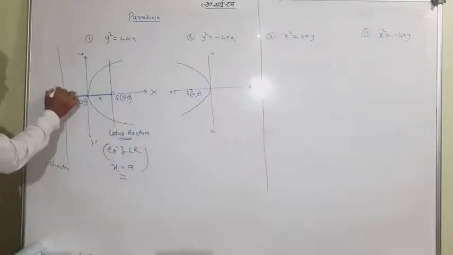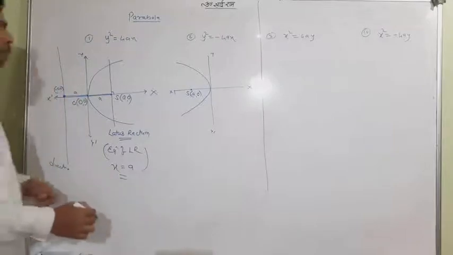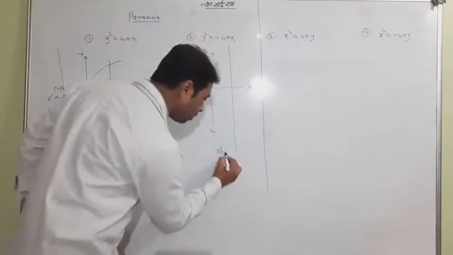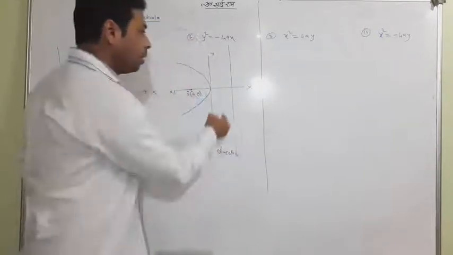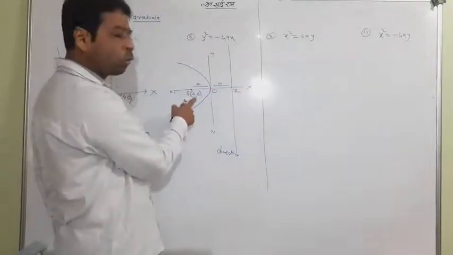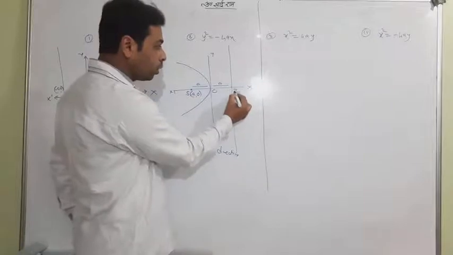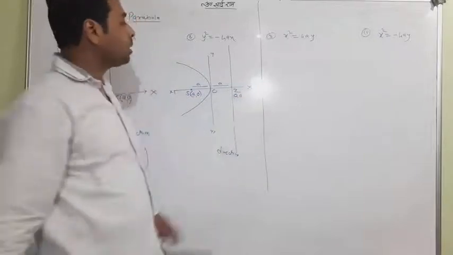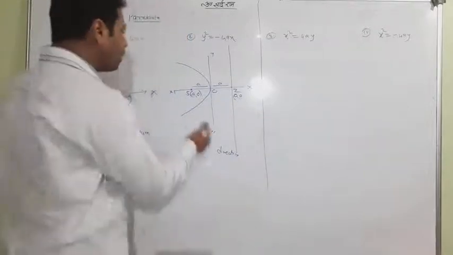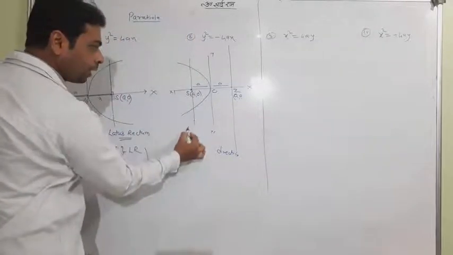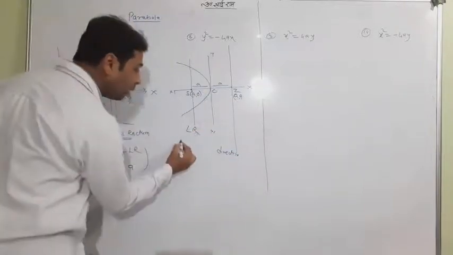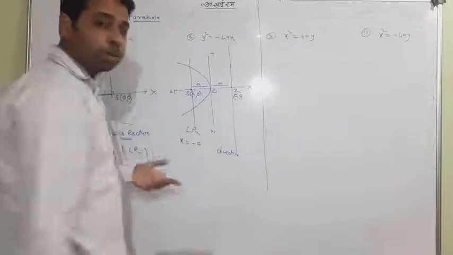If you talk about this point, it is called (minus a, 0). Similarly here, this is going to be the directrix line. I want to write here, directrix. And this distance is a, this distance is also a. According to coordinates, this is (minus a, 0), and this is going to be (a, 0). Remember it. So similarly, now you know everything. If I talk about this line, this is none other than the latus rectum. What is the equation of the latus rectum? Parallel to the y-axis, x equal to minus a. This is going to be the equation.